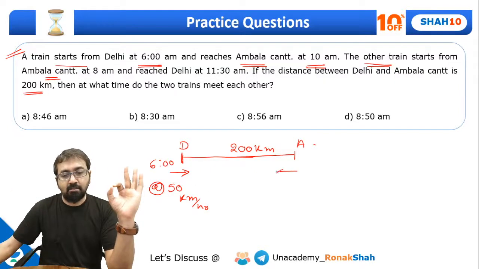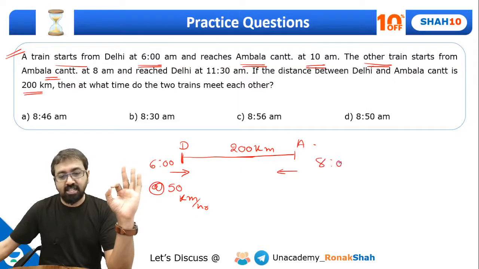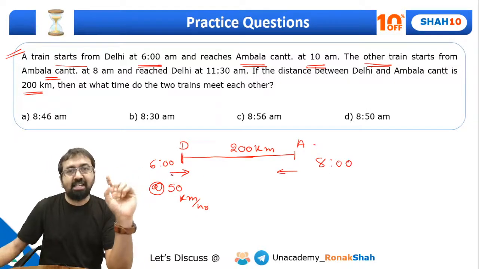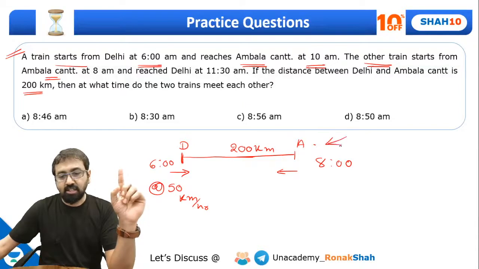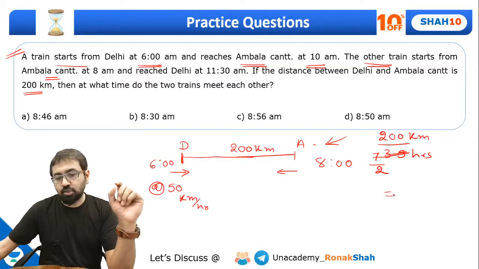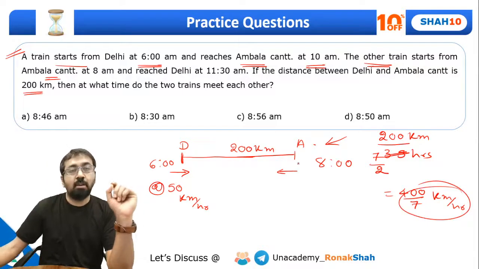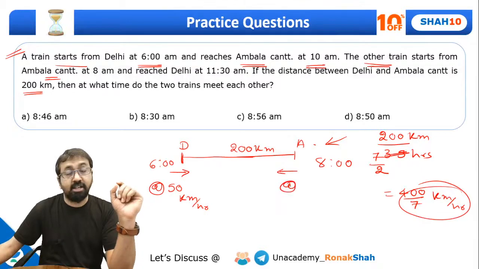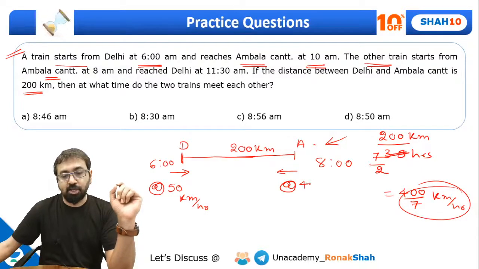Same way, this Ambala bound train starts at 8 a.m. and reaches Delhi at 11:30. So this train travels distance of 200 kilometer in 3.5 hours. Now 3.5 can also be written as 7 by 2. So let me simplify this. This will come out to be 400 by 7 kilometer per hour. So that's the speed of this Ambala bound train. This train, which started at 8 a.m., is traveling at a speed of 400 by 7 kilometer per hour.